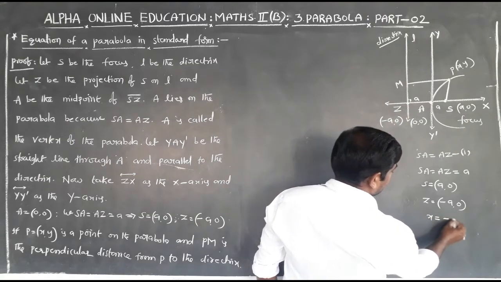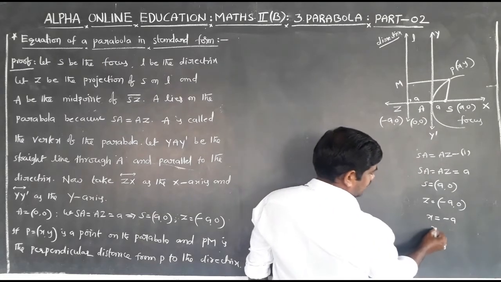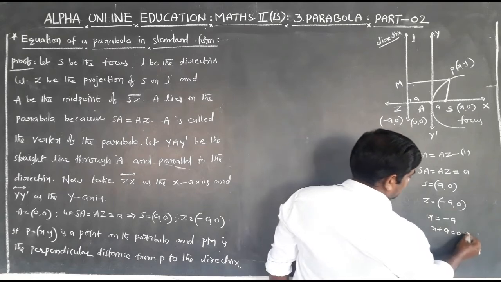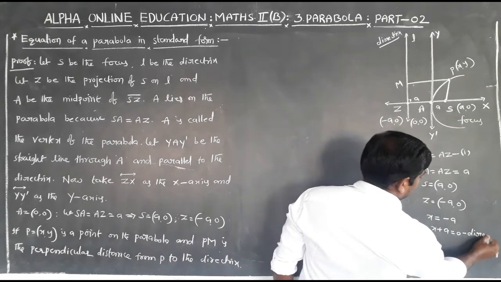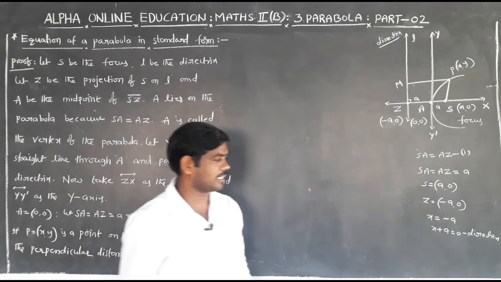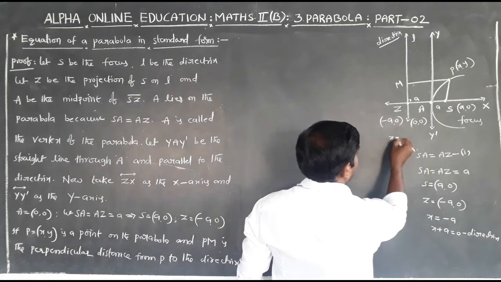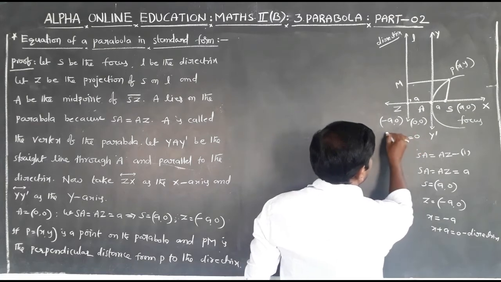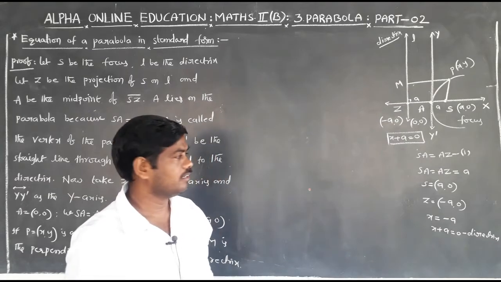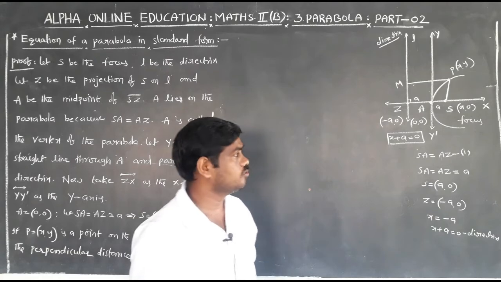So here x is equal to minus a. Taking minus a to the left side, x plus a is equal to 0. This is the equation of the directrix. The equation of the directrix is x plus a is equal to 0.